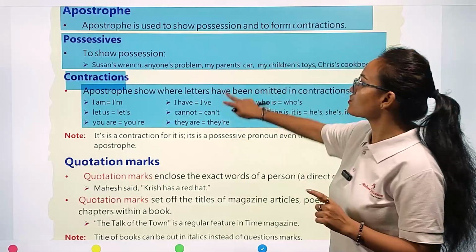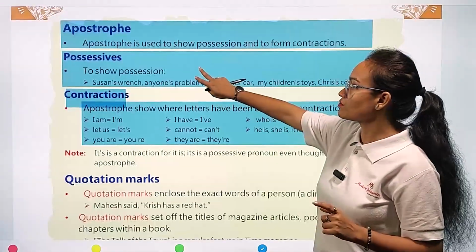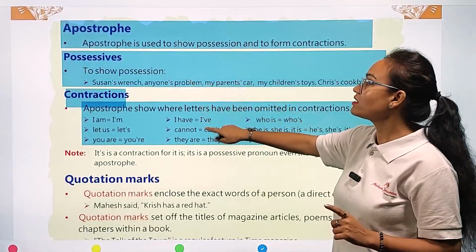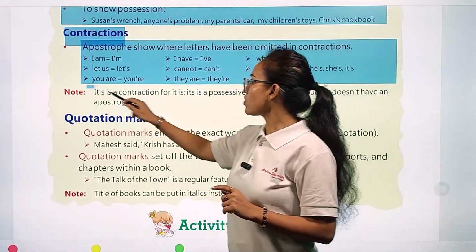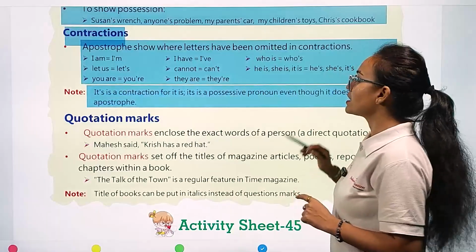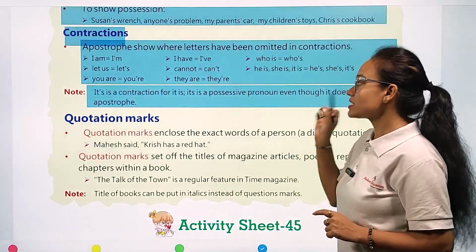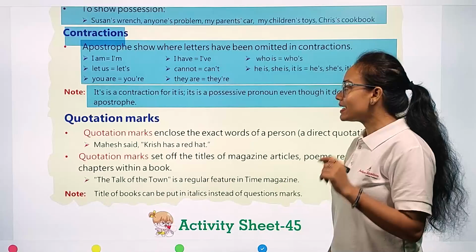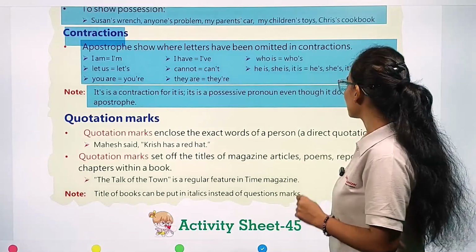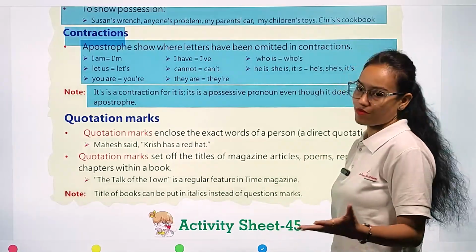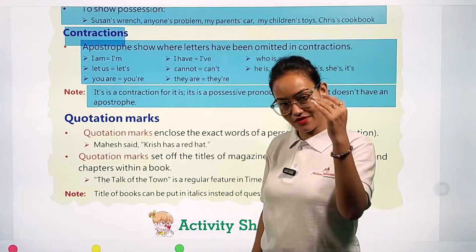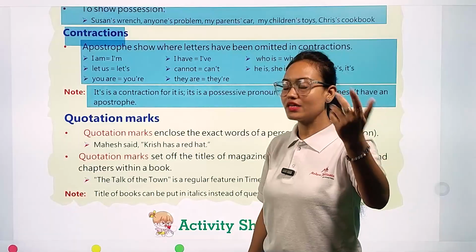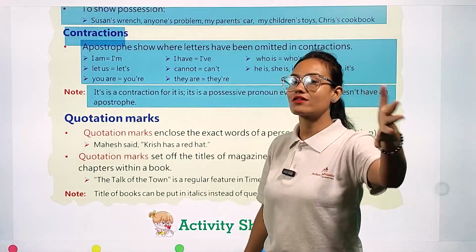So I hope, my dear students, it is clear to you all what is the meaning of possessives and contractions. Okay, now we have to take a note. It's is a contraction for it is. Its is a possessive pronoun even though it doesn't have an apostrophe. See, whenever you see this type of written it's, it apostrophe s, immediately understand it belongs to the contraction category.